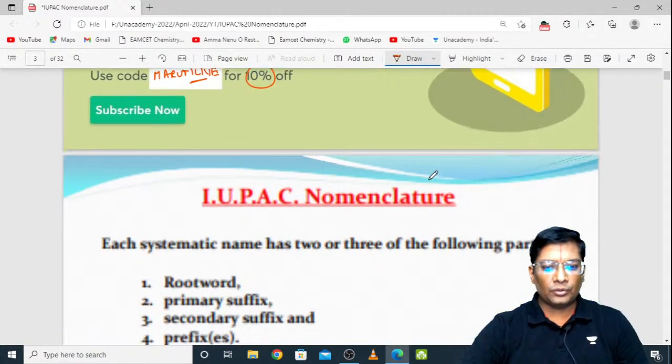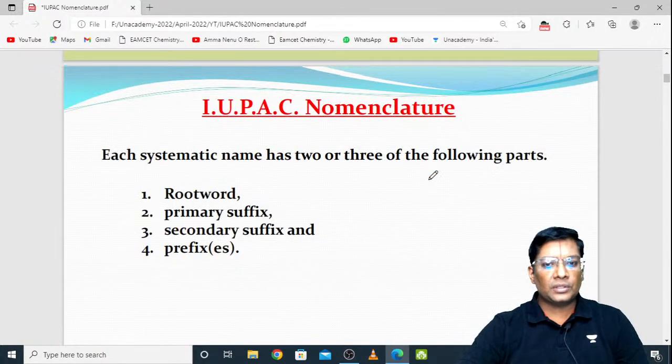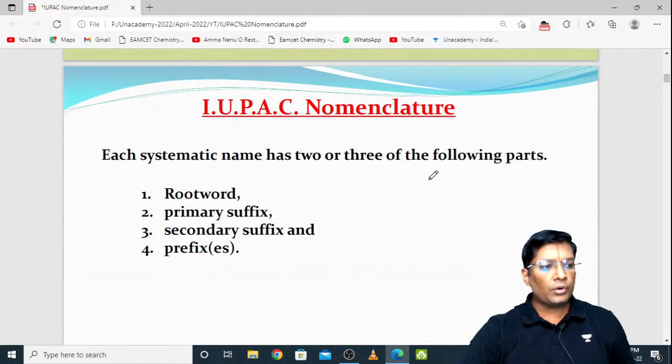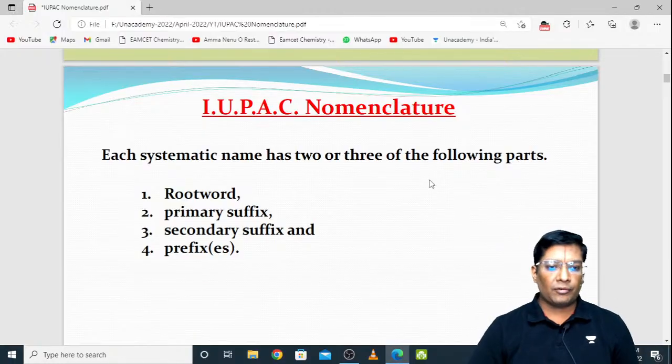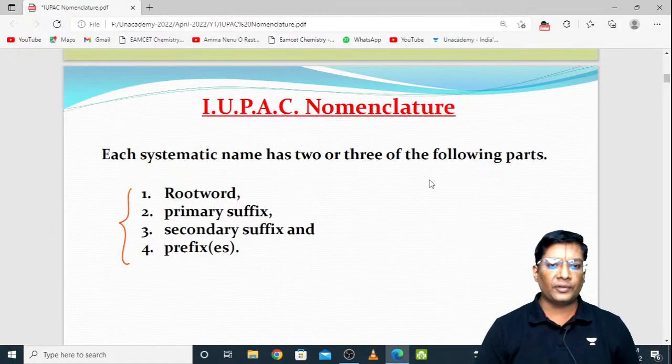Thank you. So already we have discussed these IUPAC nomenclature. How can we give the name to a particular organic compound? If you want to place a name on any organic compound, then you have to follow this systematic structure. It is a systematic name.